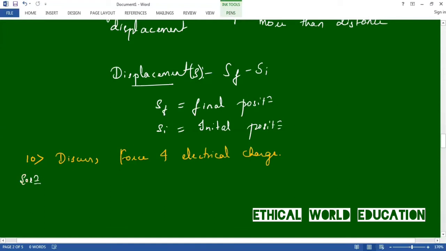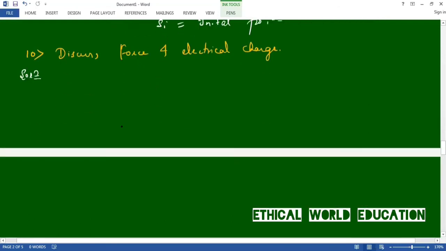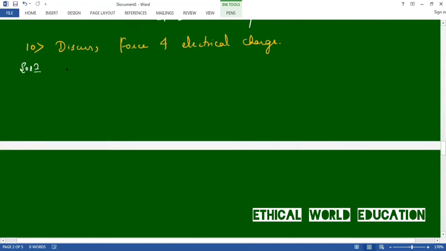Okay. First we will discuss force. So let us write about force. The definition of force is: any external effort in the form of push or pull that changes or tends to change the state of motion of a body is called force. It is the definition of force.